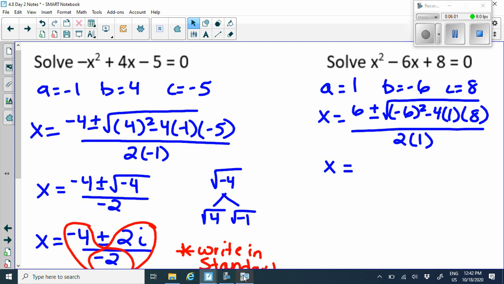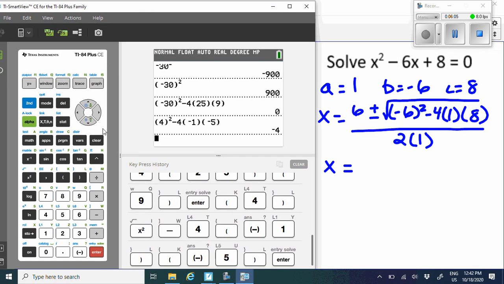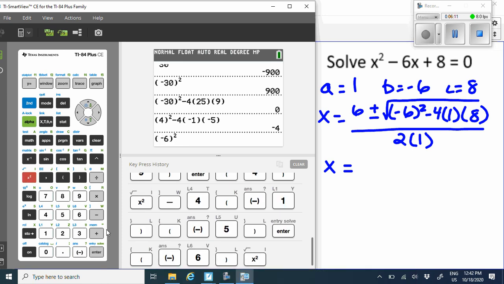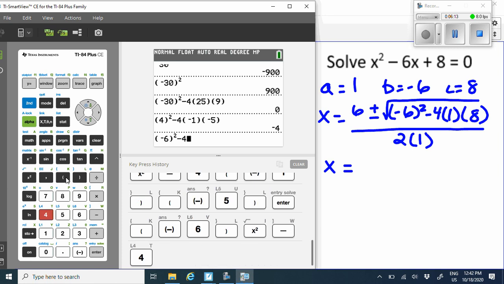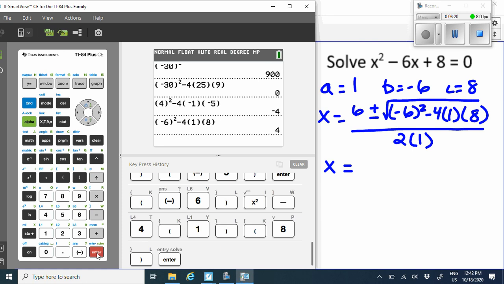So now I'm going to plug what's underneath the square root sign in my calculator. Please always do that. You can try it in your head, but if you are allowed to use a calculator, please do so. Okay, we do parentheses. Negative 6, don't forget, always put this in parentheses, minus 4 times 1, and then times 8. So we get 4. So since our value is 4, which is greater than 0, what type of solutions do we get and how many? You should have said we should get 2 real solutions.